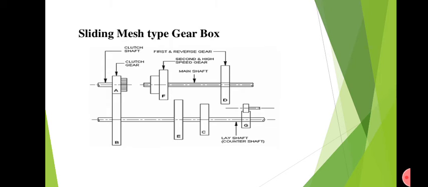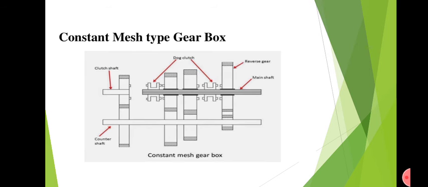So for reverse gear, you can see there is a separate gear G assembly in the lay shaft, and the same procedure: the clutch will be engaged and the driver alters the gear so that the main shaft will be disconnected and the gear D will move to its right and get engaged with the gear G arrangement, and the reverse movement will be achieved. So this is the sliding mesh gearbox.